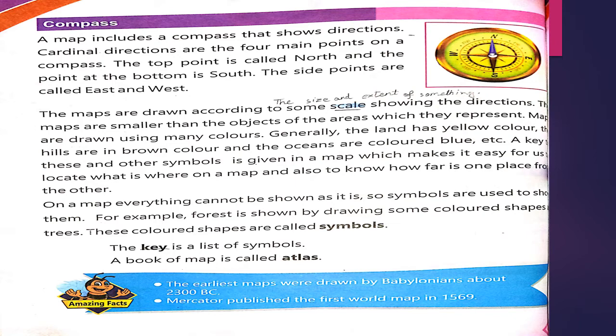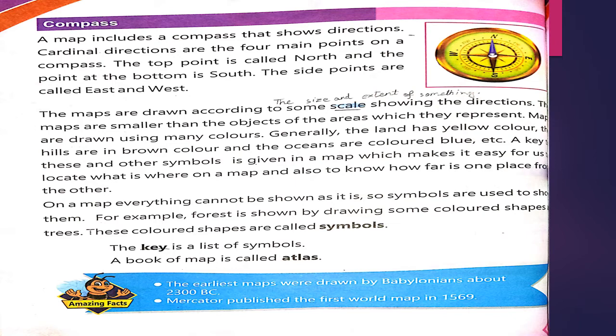Maps are drawn using many colors. We can draw any map by using colors. Generally, the land has yellow color, the hills are in brown color, and the oceans are colored blue, etc. Repeat it again with me. Land will be shown on a map with yellow color, hills will be shown with brown color, and ocean will be shown with blue color.